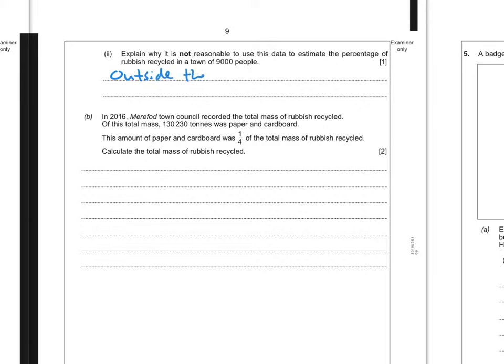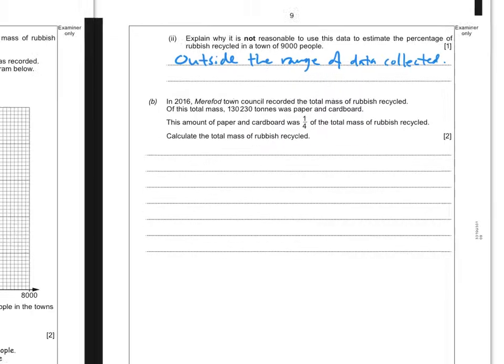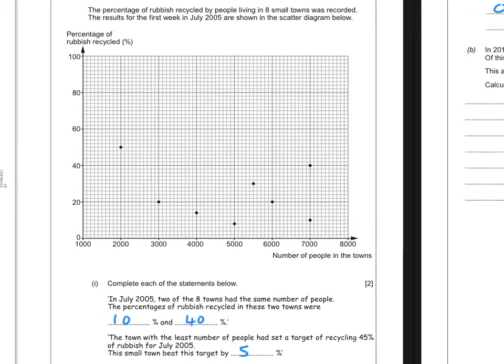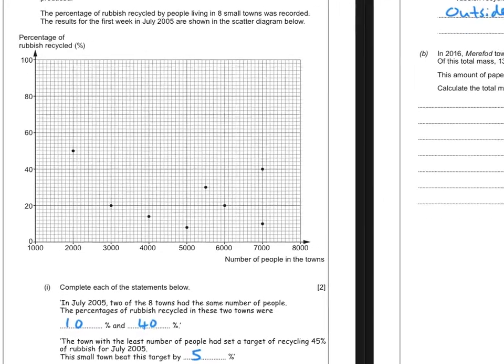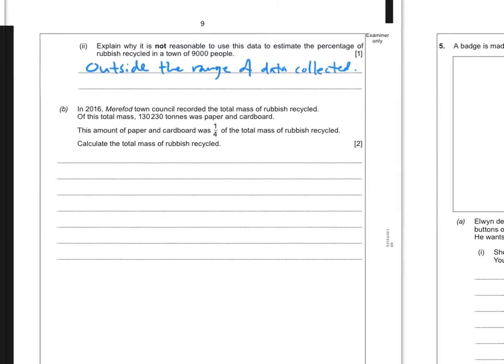Anything like that would be acceptable, or we've only got data between 2,000 and 7,000, or the data stops at 7,000, or you could even say that there's no correlation, because if you look at the graph, there's no sort of readable pattern from the scatter graph. So any of those statements would be acceptable.